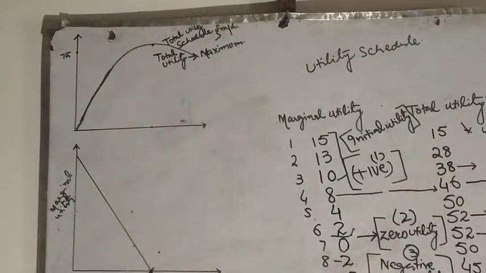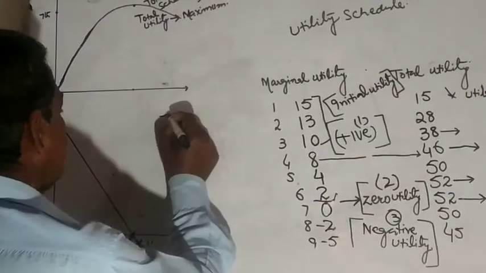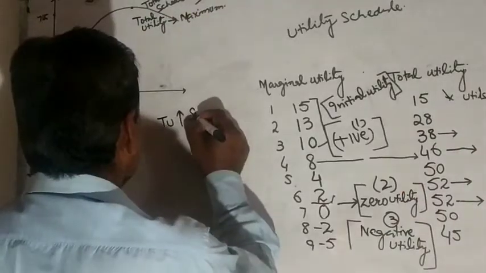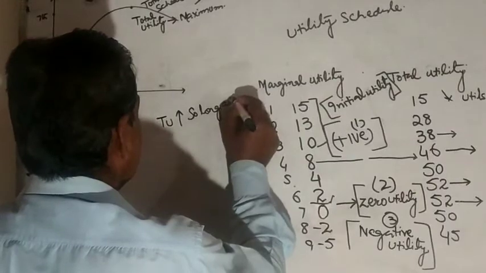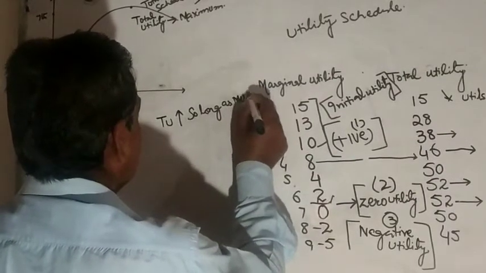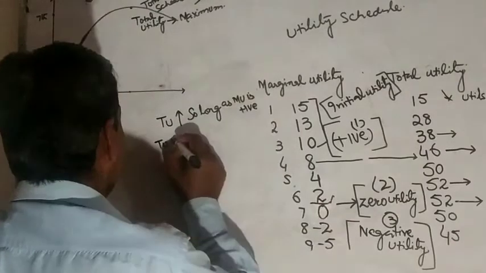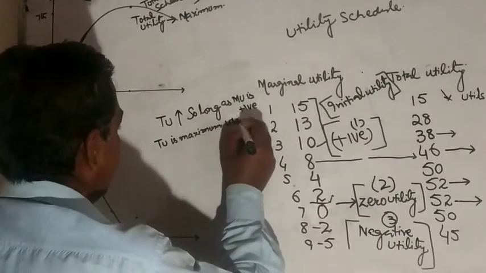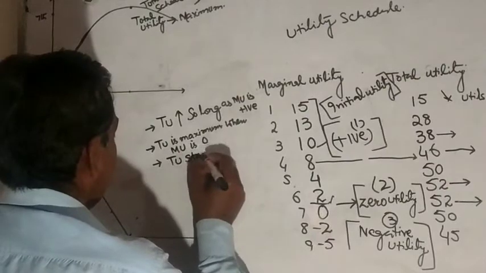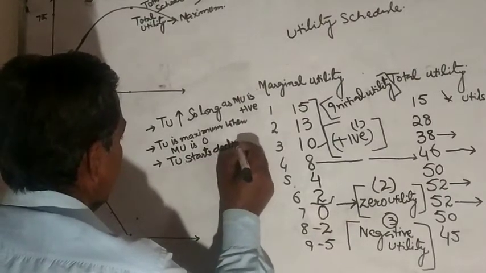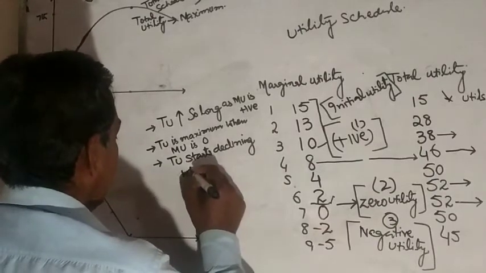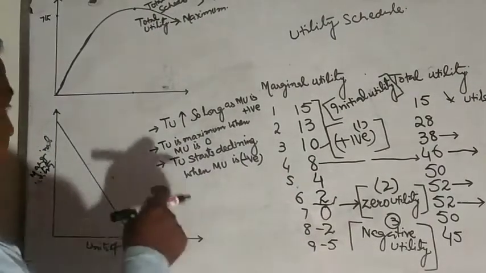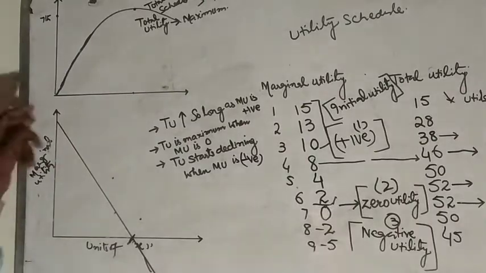At the same time, marginal utility becomes zero. The graph shows that